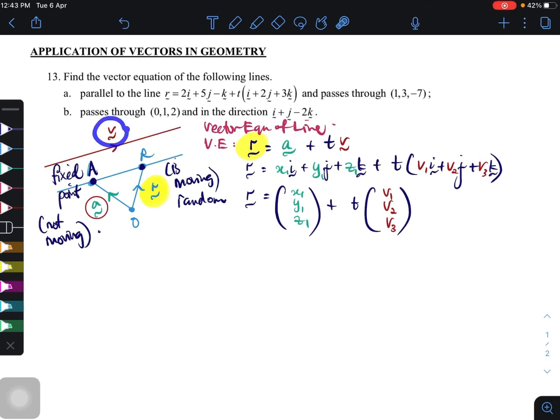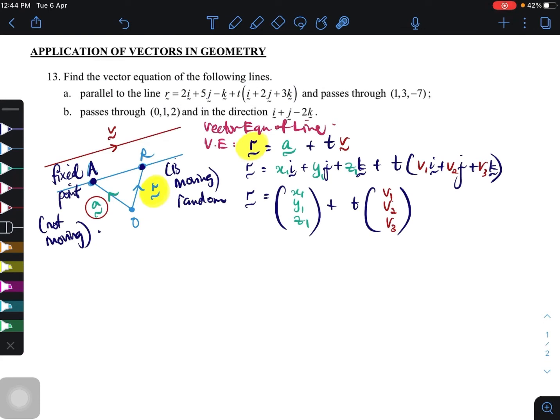Vector v is really needed because vektor di sini sangat penting bahagian nak baca soalan. If you baca soalan nombor 13, find the vector equation of the line that is parallel to this one, right?